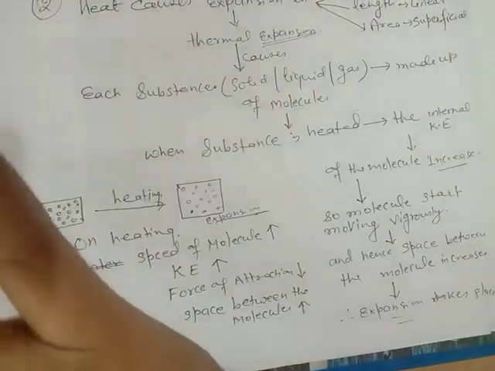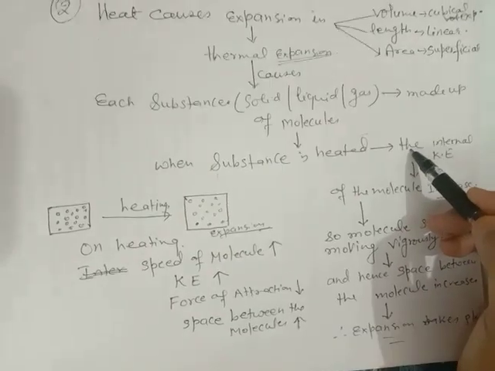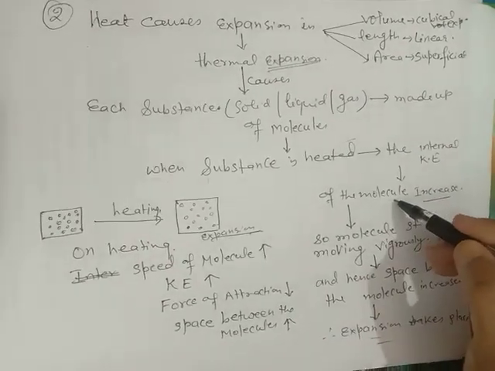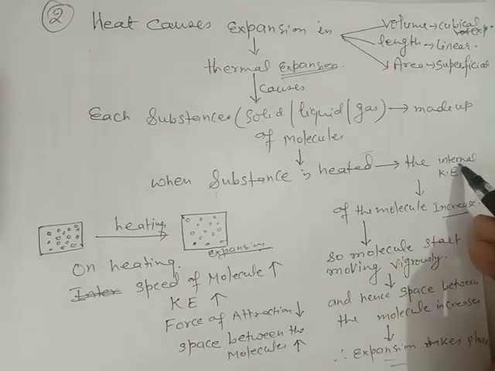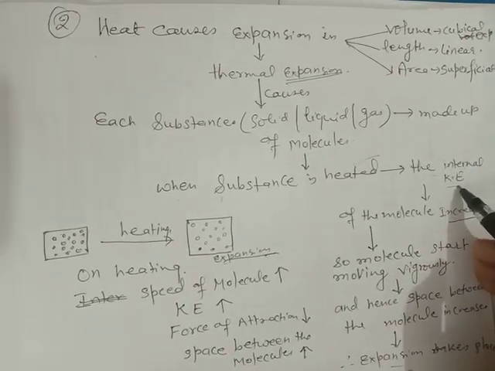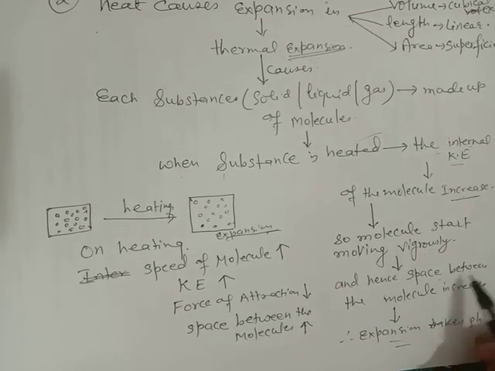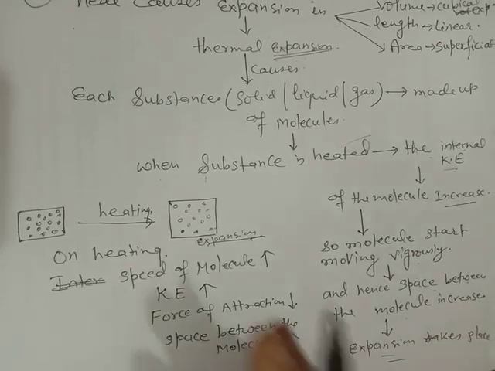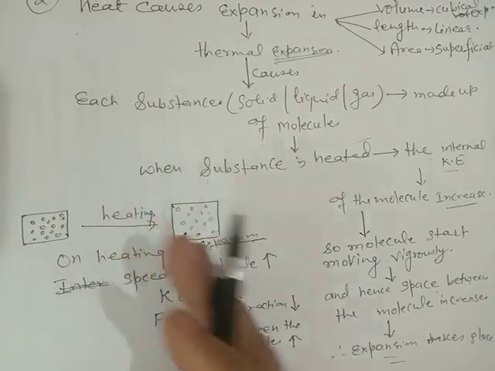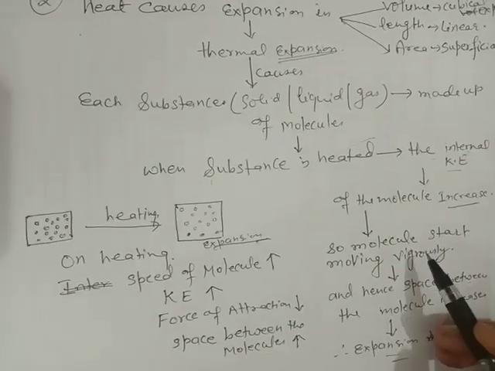So the molecules of the substance start moving vigorously, the internal kinetic energy increases, and hence the space between the molecules also increases.